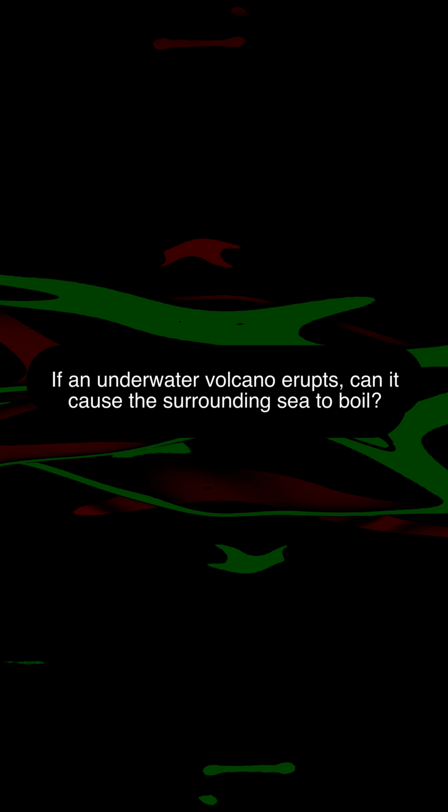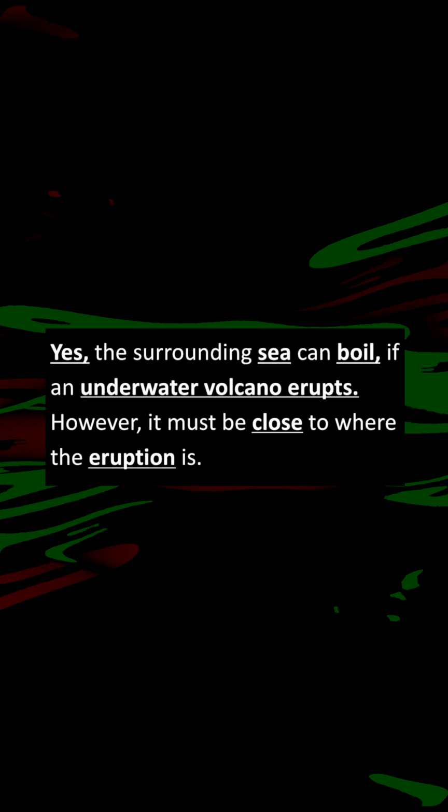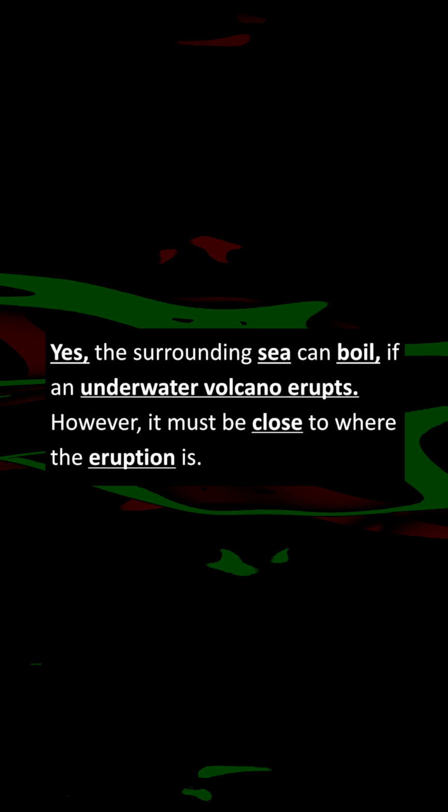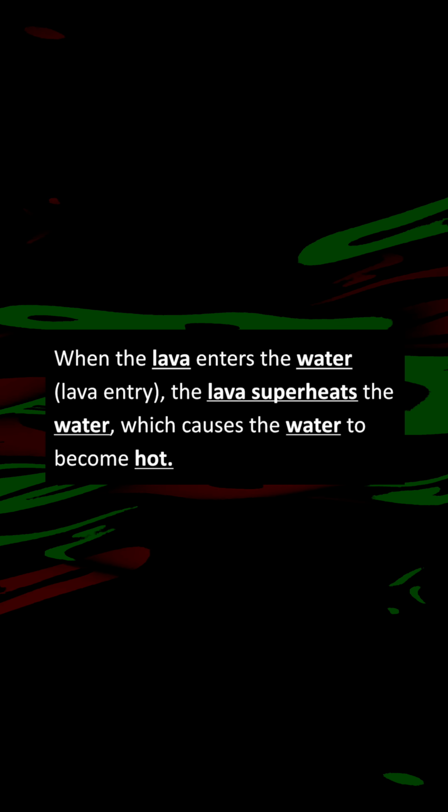If an underwater volcano erupts, can it cause the surrounding sea to boil? Yes, the surrounding sea can boil if an underwater volcano erupts. However, it must be close to where the eruption is. When the lava enters the water, lava entry, the lava superheats the water, which causes the water to become hot. Moving on to the next question.